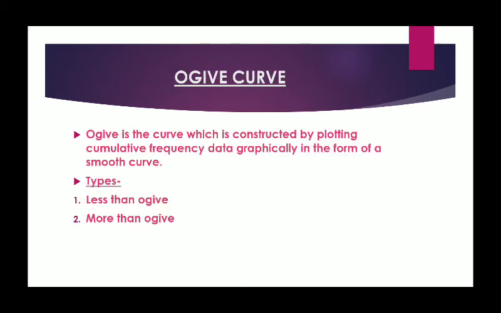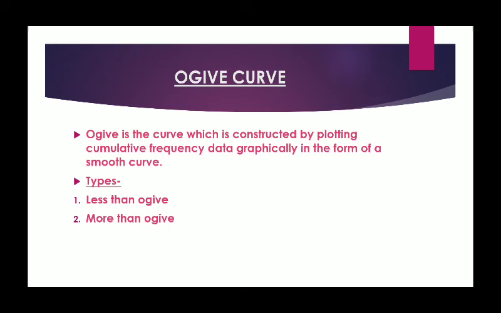The next one, which is the last diagrammatic representation, is ogive curve. Ogive curve is constructed by plotting cumulative frequency data in the form of a smooth curve. What is cumulative frequency? Cumulative frequency is the frequency obtained by sometimes adding and sometimes subtracting the corresponding frequencies. Less than type and more than type, two types of cumulative frequencies are there. In order to calculate cumulative frequency less than type, we add the corresponding frequencies. In order to get the more than type, we subtract the corresponding frequencies and we get the cumulative frequencies.